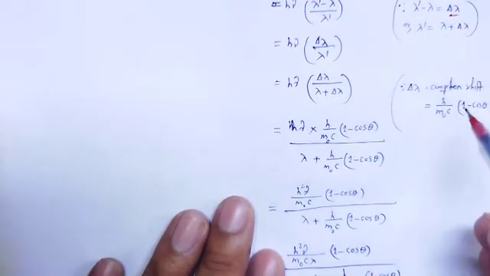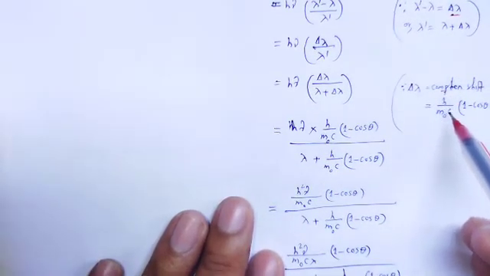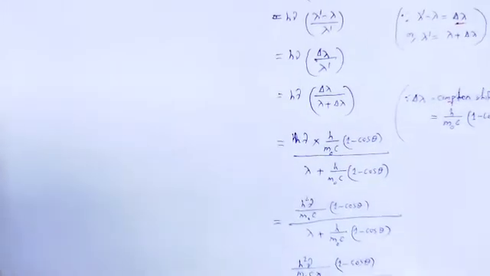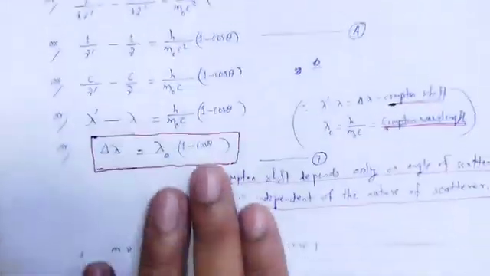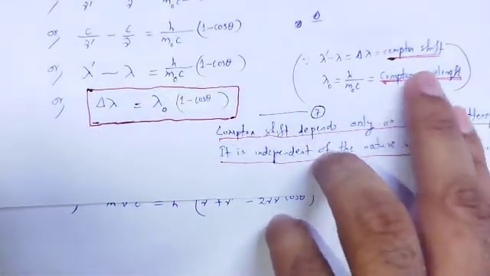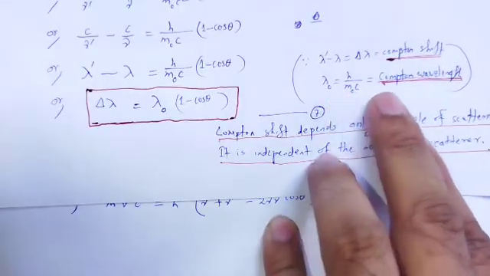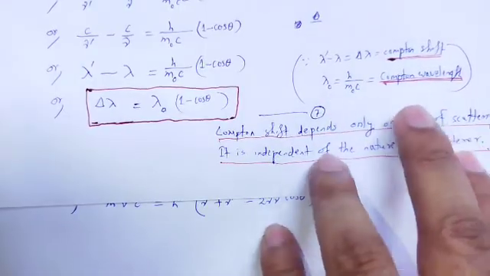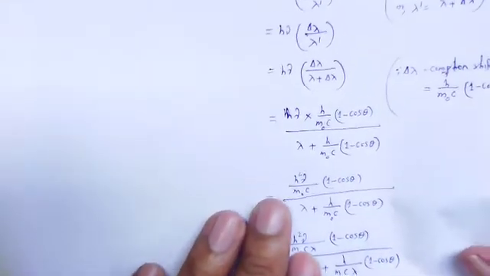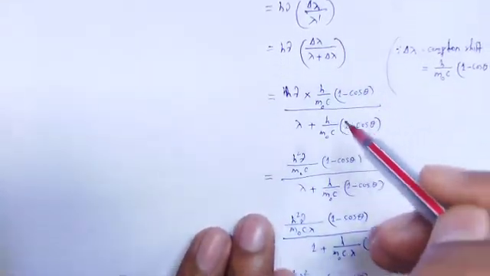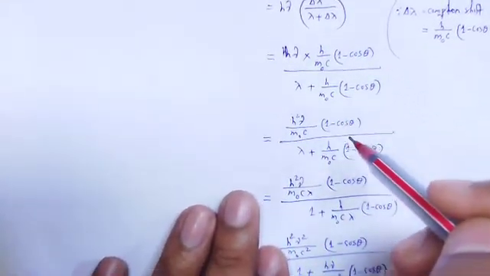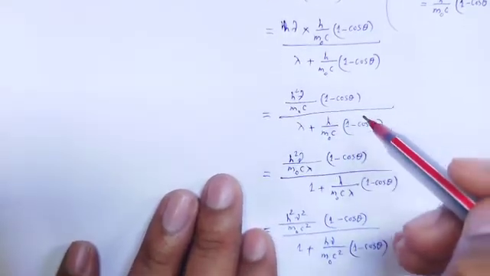The value of the Compton shift, as we derived, is h by m naught c times 1 minus cos theta. Here lambda naught is h by m naught c, that is the Compton wavelength. That value of delta lambda is used, and simplifying it,